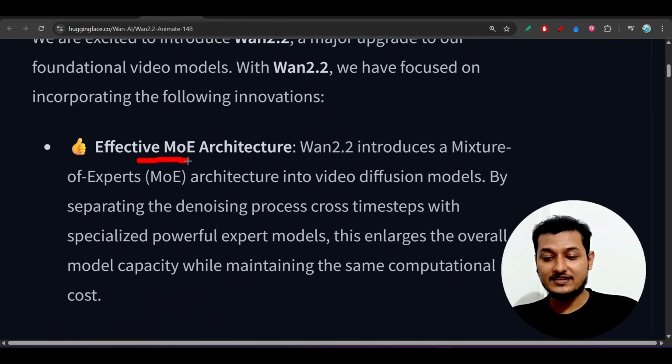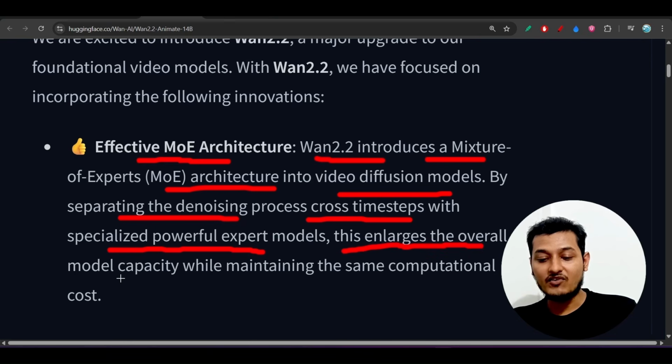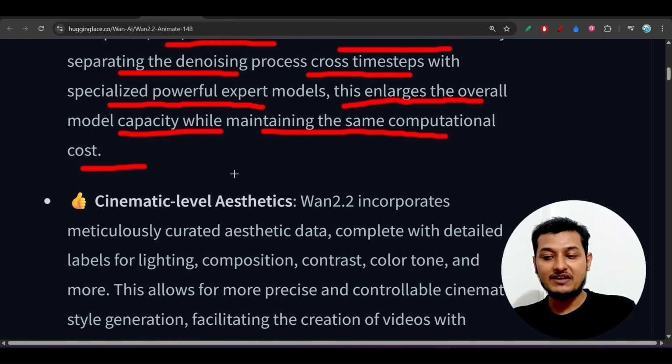Here you see effective MoE architecture, effective mixture of experts. Wan2.2 introduces a mixture of experts architecture into the video diffusion model by separating the denoising process across timesteps with specialized powerful expert models. This enlarges the overall model capacity while maintaining the same computational cost. Okay, and this is completely available for free to use in the HuggingFace space.